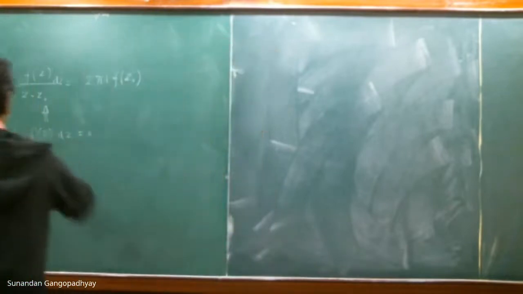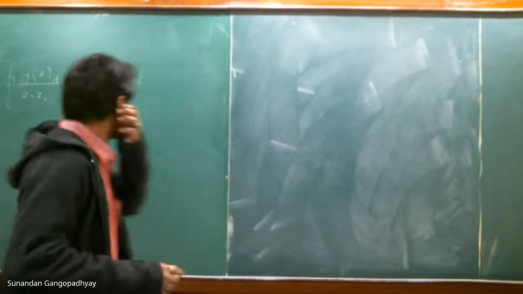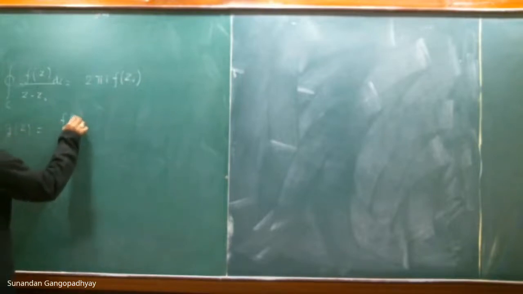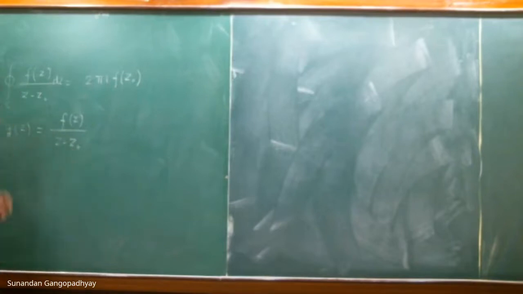And if your integrand has a simple pole, you can call this function f(z)/(z - z0) as g(z).